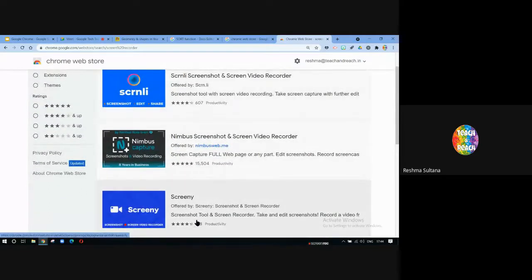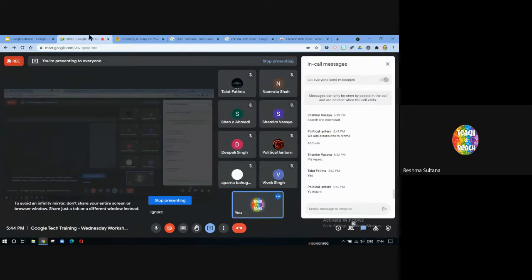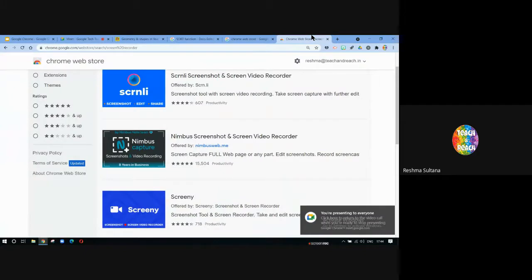Out of these, you can see the rating. Which one has the highest number of ratings? Can anybody look at it on the screen and type in the chat box? Let me show it. Usually, even on apps, when we search for any app, we look at the ratings. We see that so many people are using it. Maybe it's secure, maybe it's really nice, or maybe it's useful. And then we install it, right?